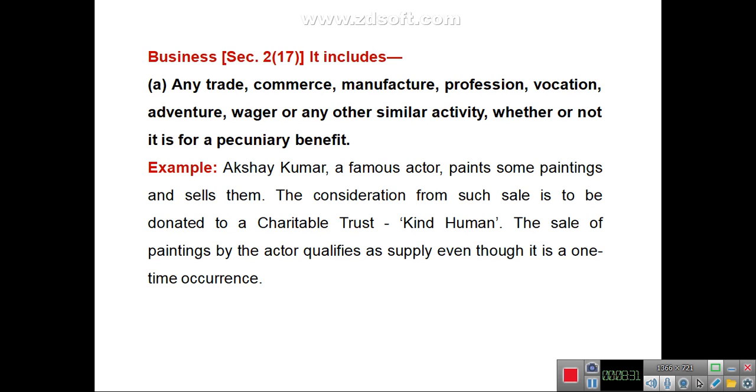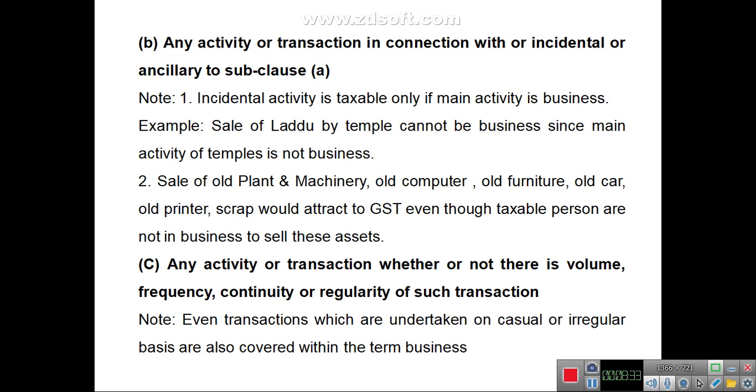The second, any activity or transaction in connection with or incidental or ancillary to the main business. If any activity is in connection with, or ancillary or incidental to, the main business, then that activity will also be included in business.